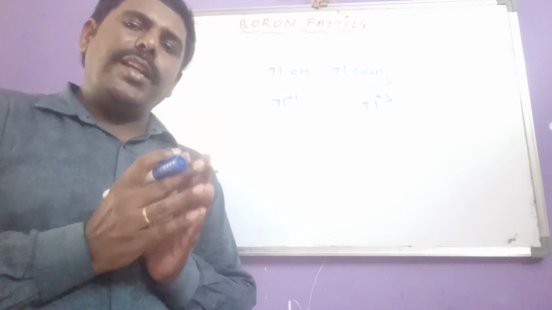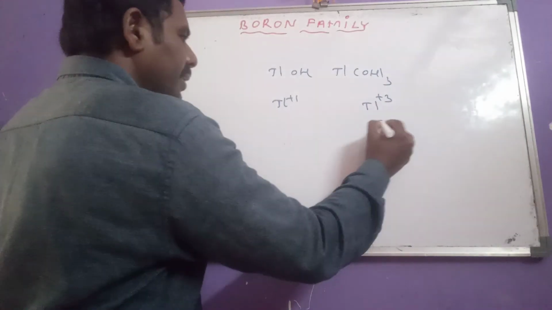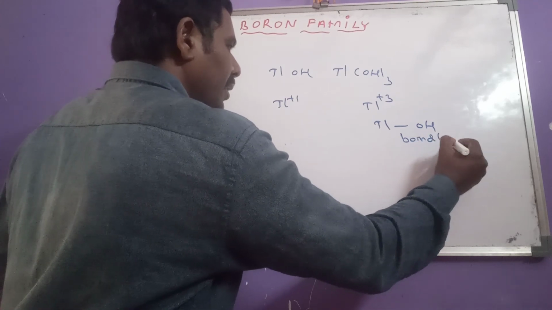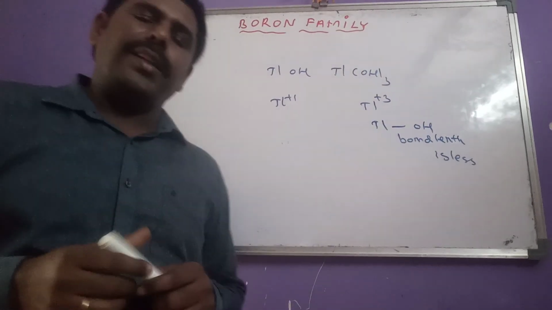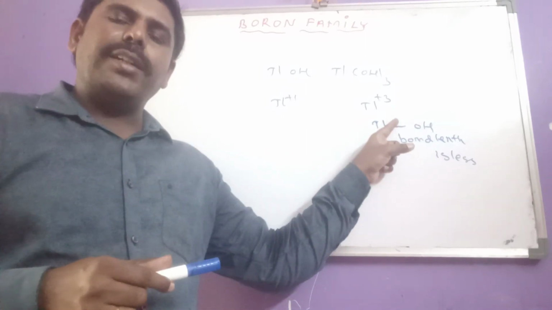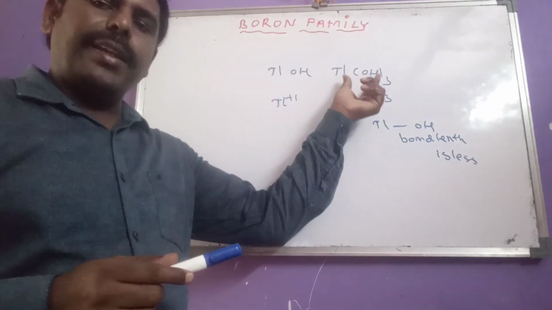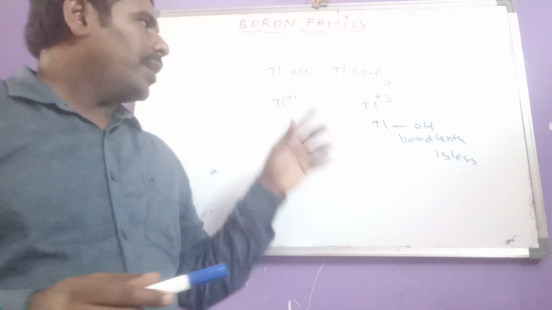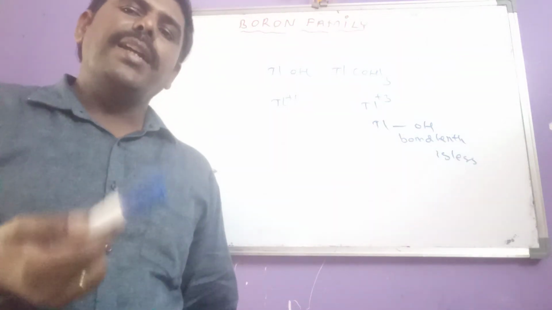Now, as oxidation number increases, size decreases. So in this case, the Tl-OH bond length is very small. As bond length decreases, bond energy increases. So it does not lose the OH minus ion easily. So Tl(OH)3 is less basic than TlOH. And TlOH is as basic as NaOH.